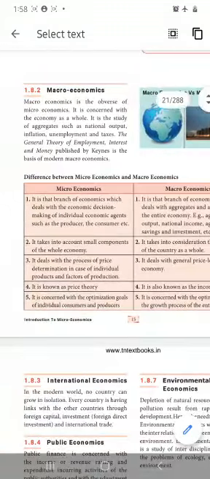Microeconomics deals with the process of price determination in the case of individual products and factors of production. In microeconomics, how we determine and fix the price of one product, an individual may decide.